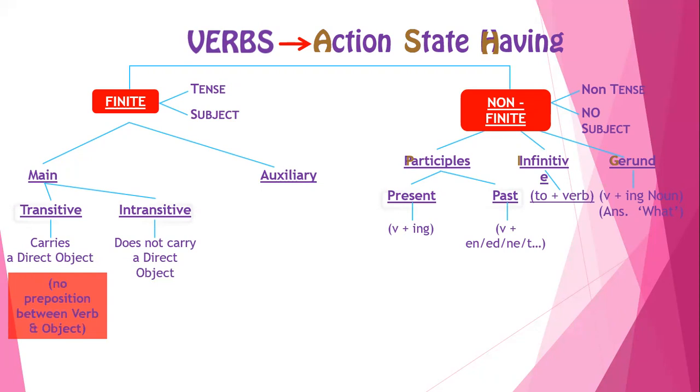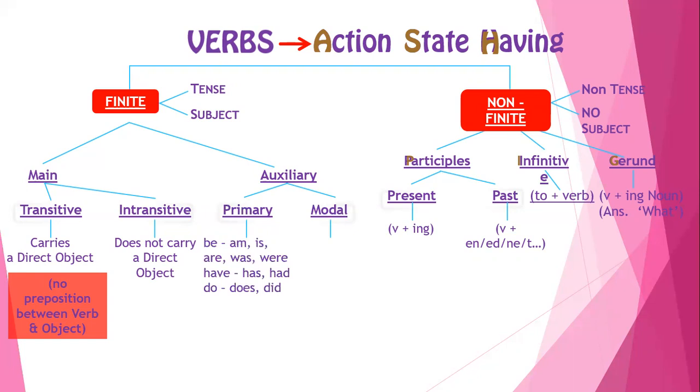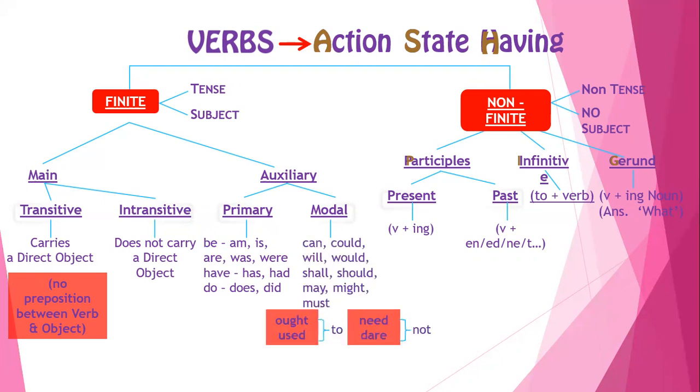But whenever a verb does not carry a direct object, we consider it as an intransitive verb. Moving on with the auxiliaries, they are classified as two, that is primary and modal. In primary auxiliaries, we have the be, have, and do forms of the verb, while in the modal auxiliaries, we have all the modal auxiliaries which can be used only as a helping verb.